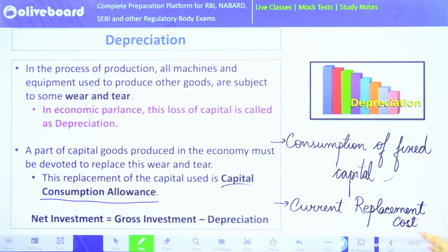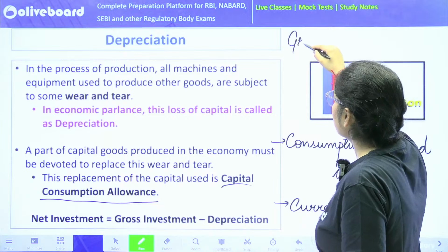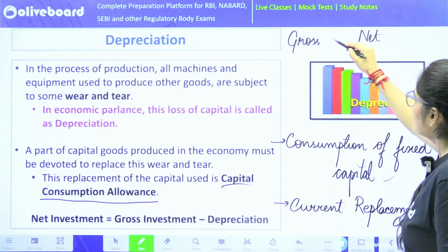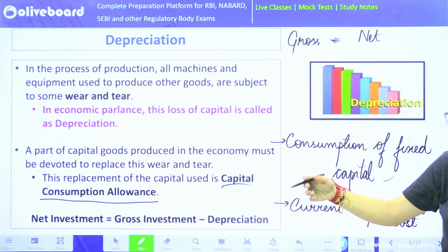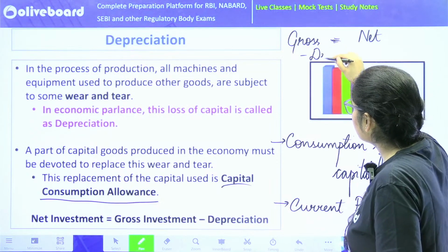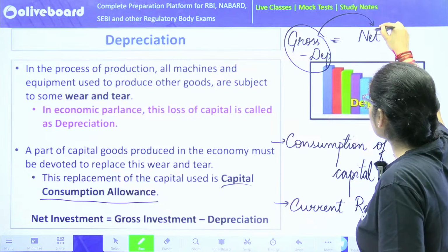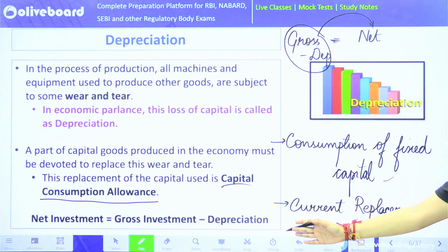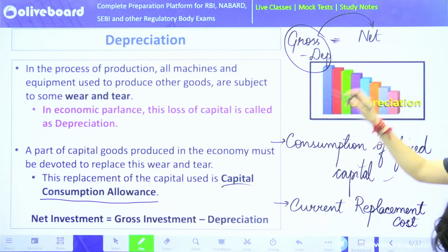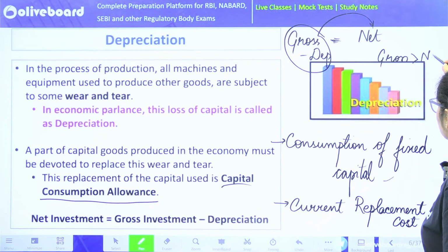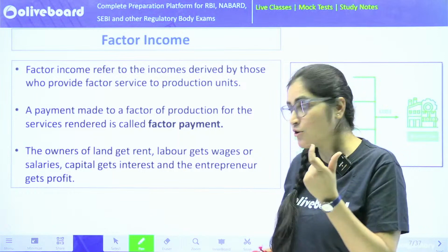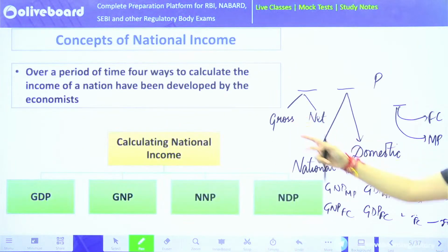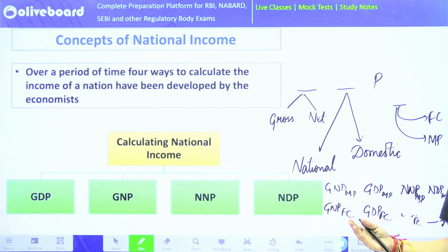So this is what you call depreciation. Now, the first thing that we read was gross and net. Whenever I know my gross GDP or gross investment or gross whatever, if I subtract depreciation from it, I'll reach a number that is net. So gross investment minus depreciation is your net investment. That means your gross will always be more than net. So that's how depreciation works. I hope now you can understand how you will fill your first blank, that is, how you will fill gross and net. So what is the difference between gross and net? Gross minus net will come out to be depreciation. Very simple.